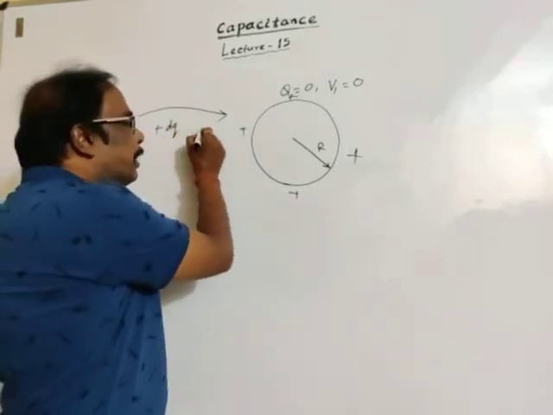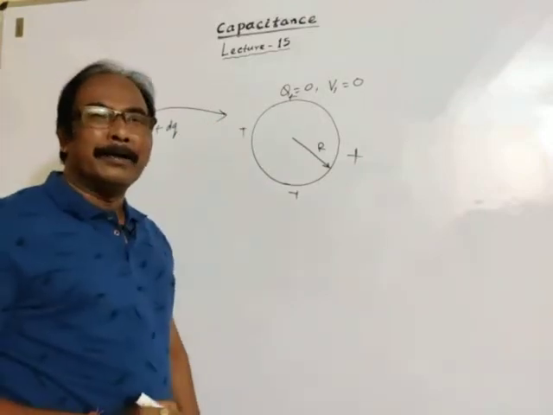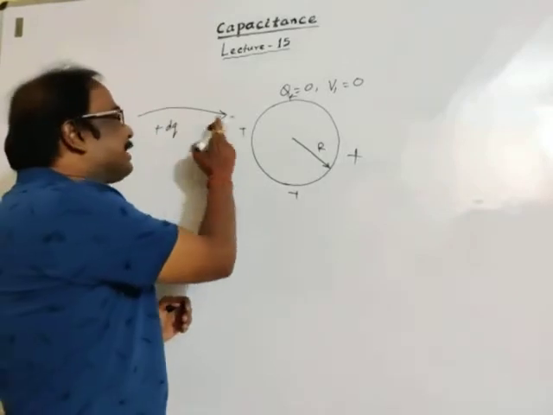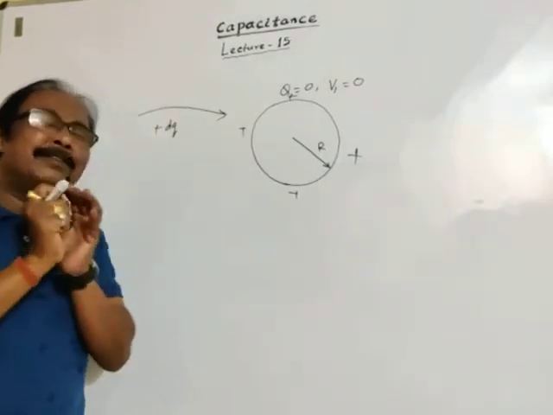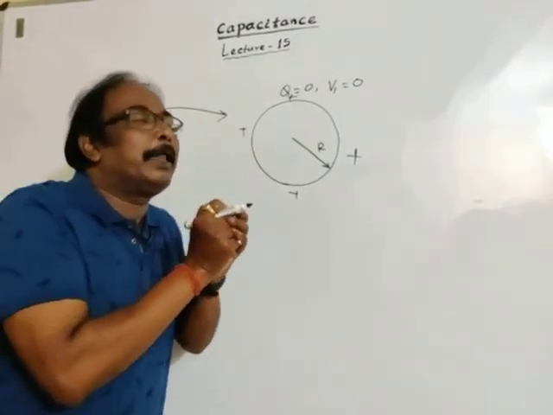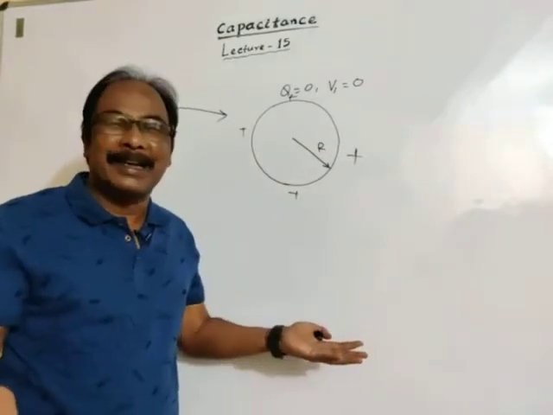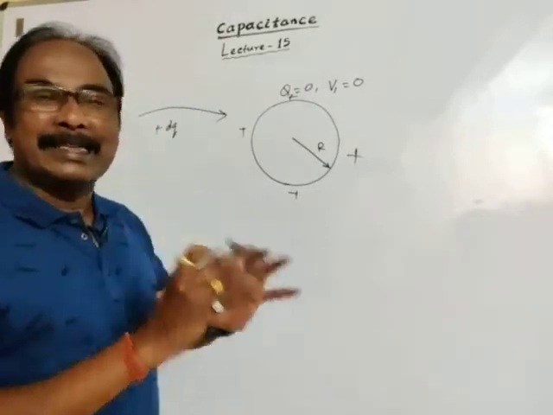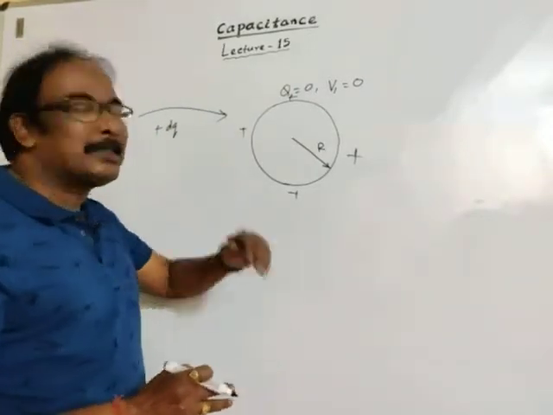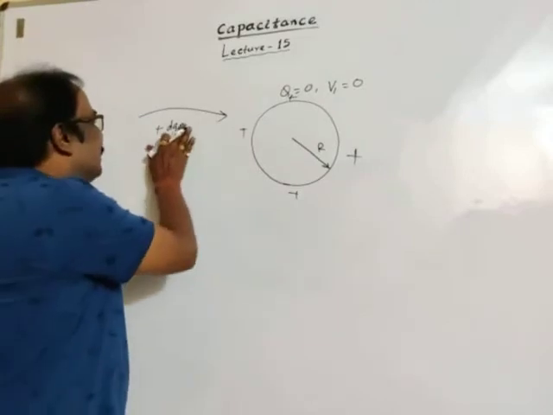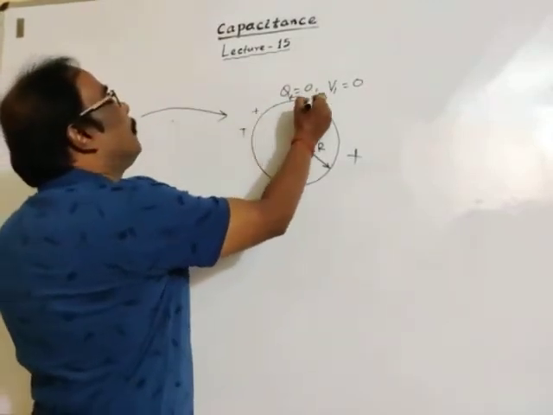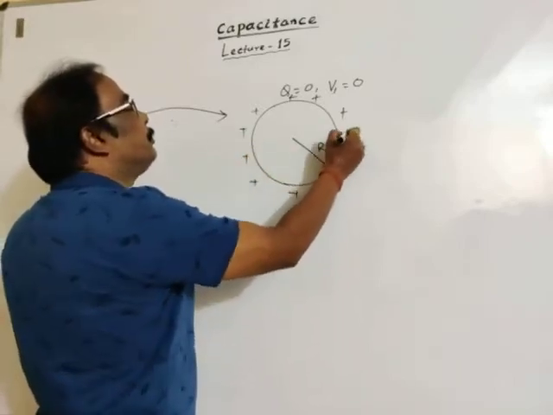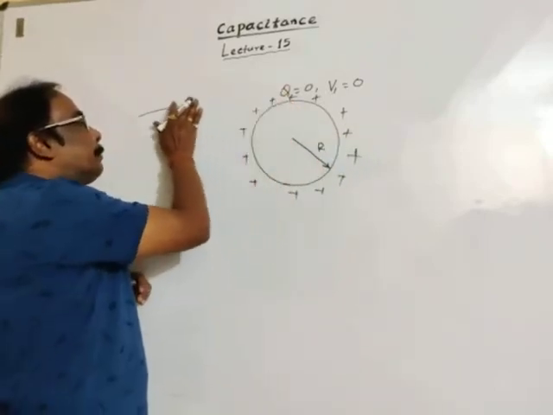When this charge is transferred to the surface of the conductor, due to the presence of the electric field, it gets repelled, and against the repelling force we have to apply an external agency to transfer the charge to the surface. So gradually more and more charge is given to the conductor, and the whole charge is distributed on the surface.